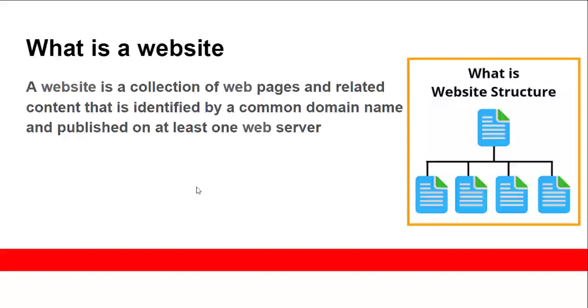So that is just a way I can describe a website. So in a website you will have multiple pages that make up your website. And the content in each of these pages must be correlated. That means they must be related to the main purpose of the website.